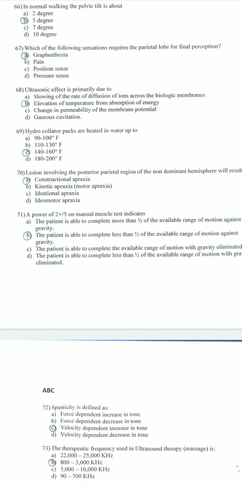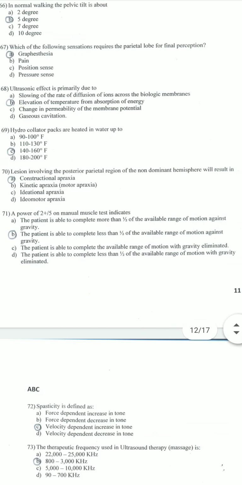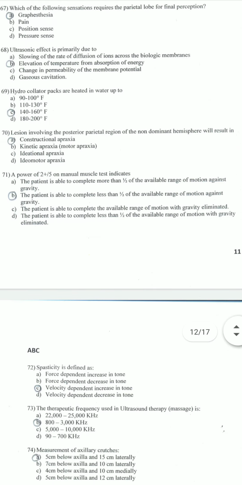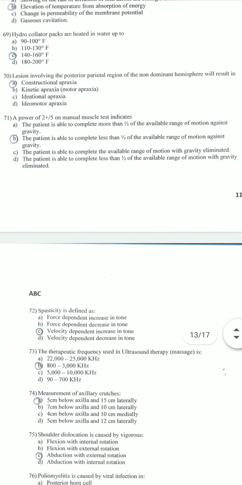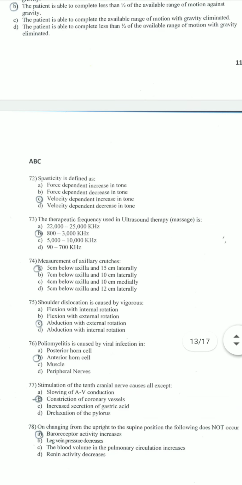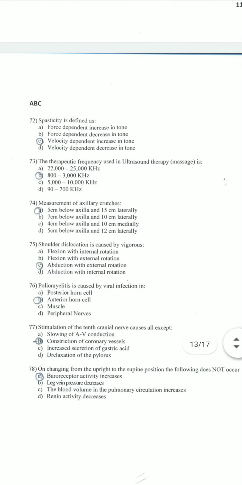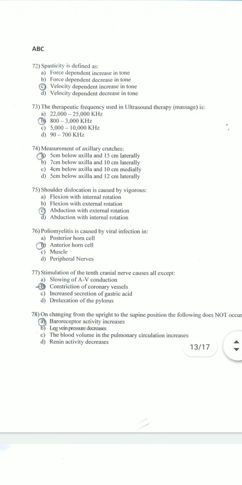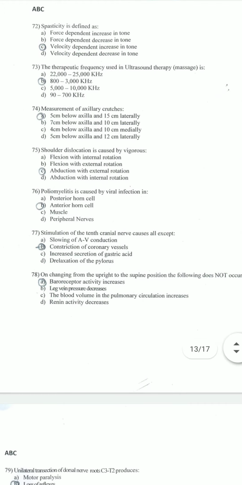A lesion involving the posterior parietal region of the non-dominant hemisphere will result in constructional apraxia. A power of 2 plus on manual muscle test indicates the patient is able to complete less than half of available range of motion against gravity. Spasticity is defined as velocity dependent increase in tone. Therapeutic frequency used in ultrasound is 800 to 3000 kHz.